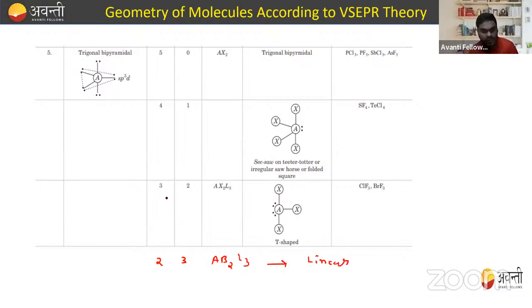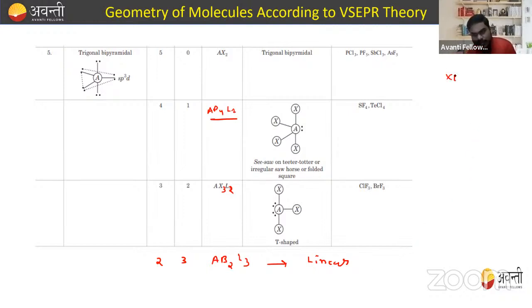This is in the case of three bond pairs, so this is AB3L2, and this one is AB4L1. Let's see how you will draw the structure like linear.